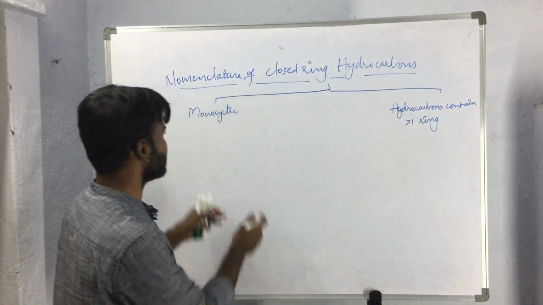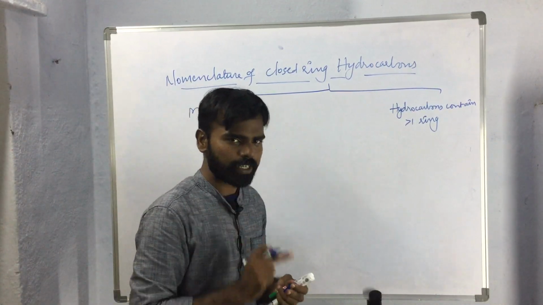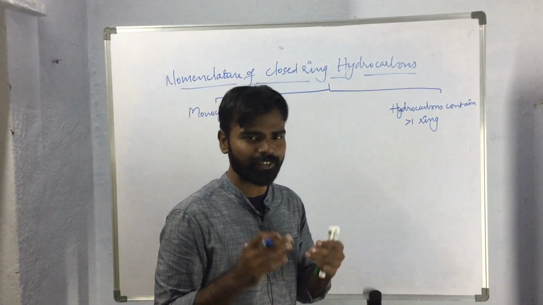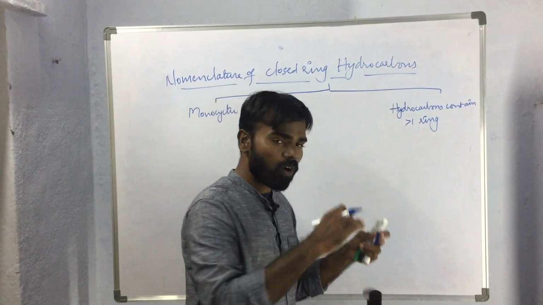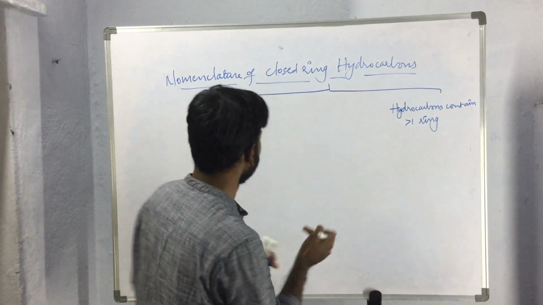Monocyclic hydrocarbons are made up of one ring, whereas hydrocarbons that contain more than one ring will contain two or more rings which are fused together.